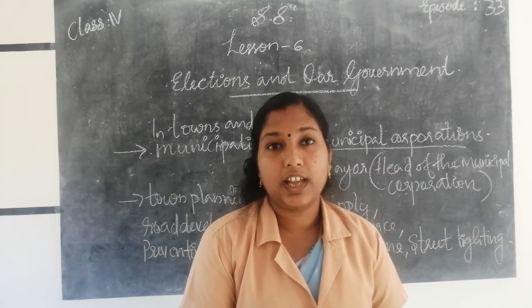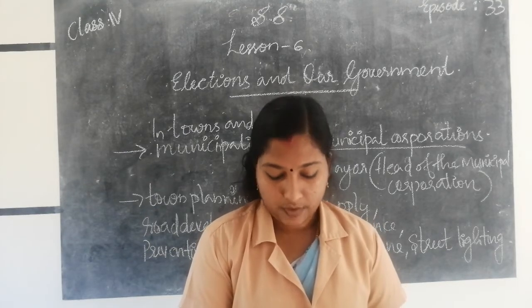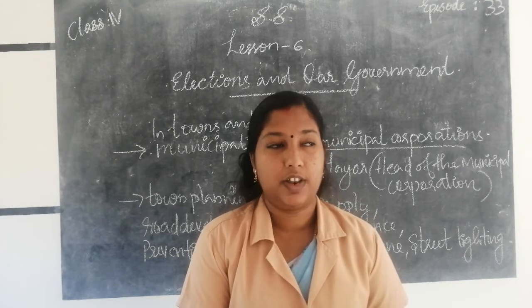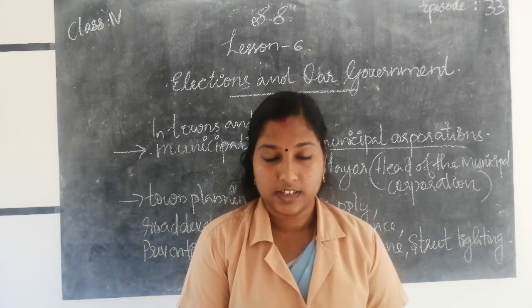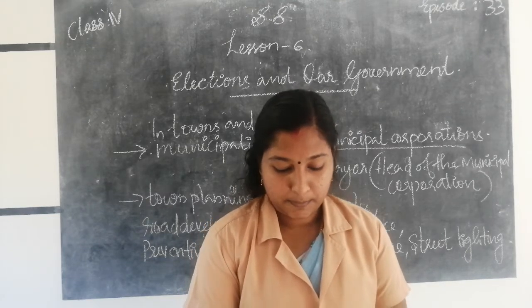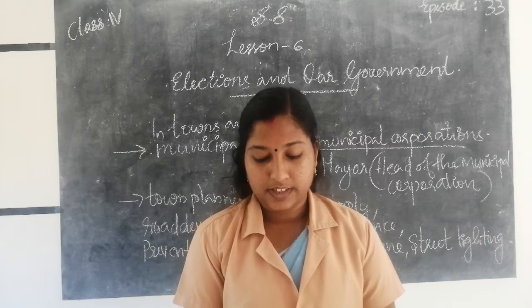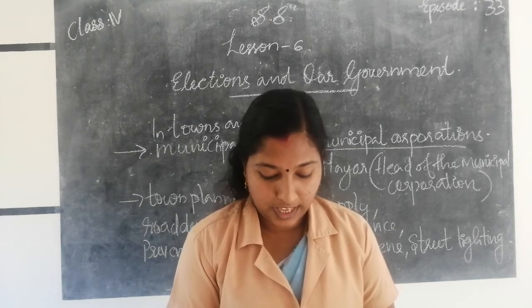First one, union government or central government. The government at the highest level is called the union government or central government. The central government governs the whole country. It is located where? In New Delhi.